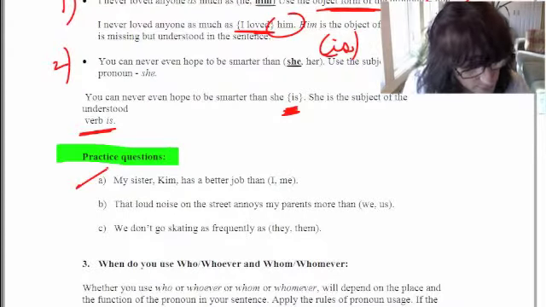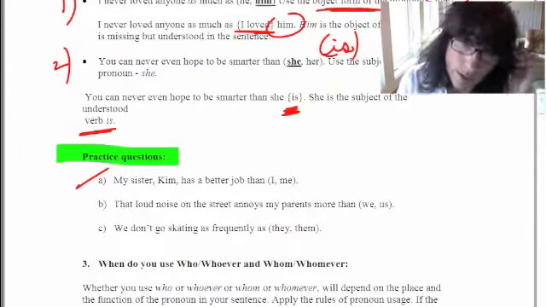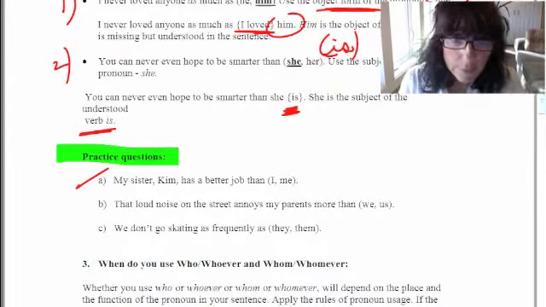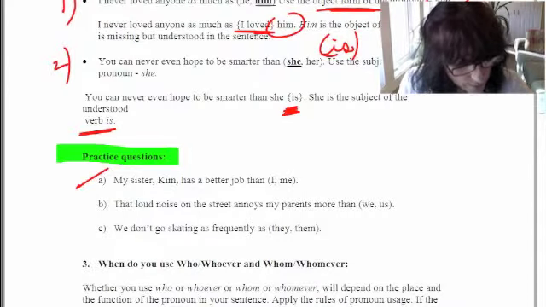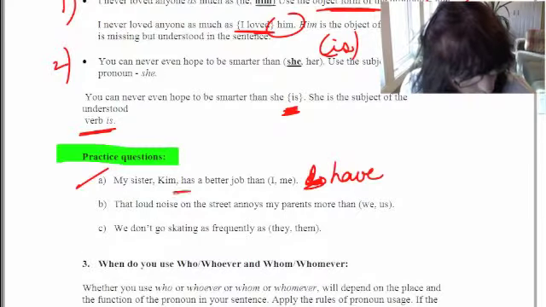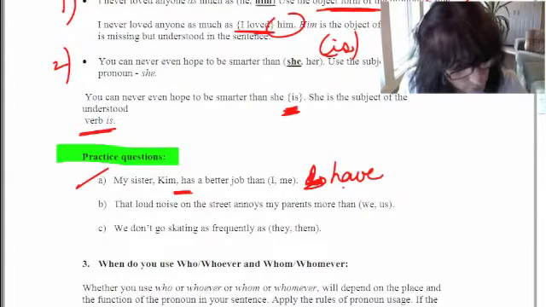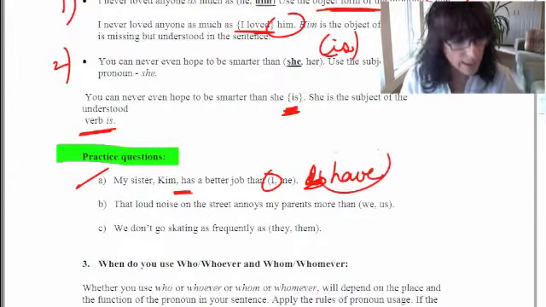So A, my sister Kim has a better job than. Is it I or me? Let's fill in another word in our minds to help us. My sister Kim has a better job than, add do. Not do, sorry, than I have, because you've got the verb has. My sister Kim has a better job than I have, or my sister Kim has a better job than me have. Well, it would be she has a better job than I have. So I put in the verb have.